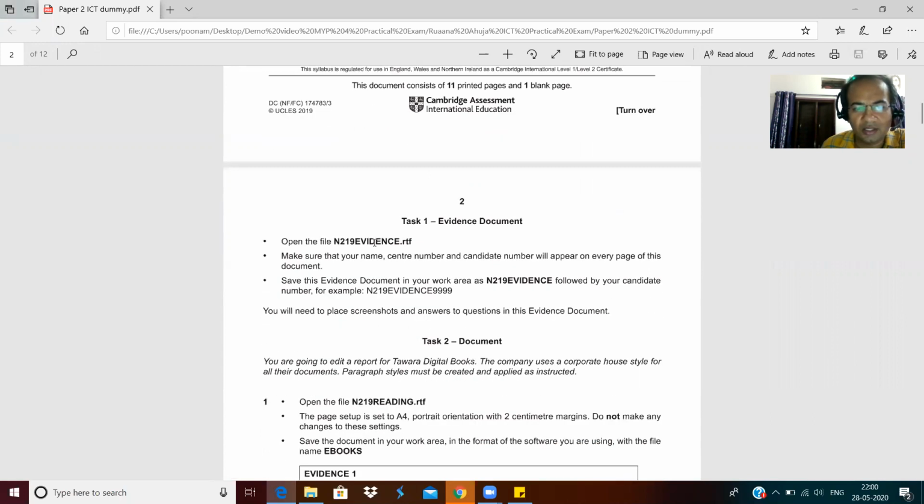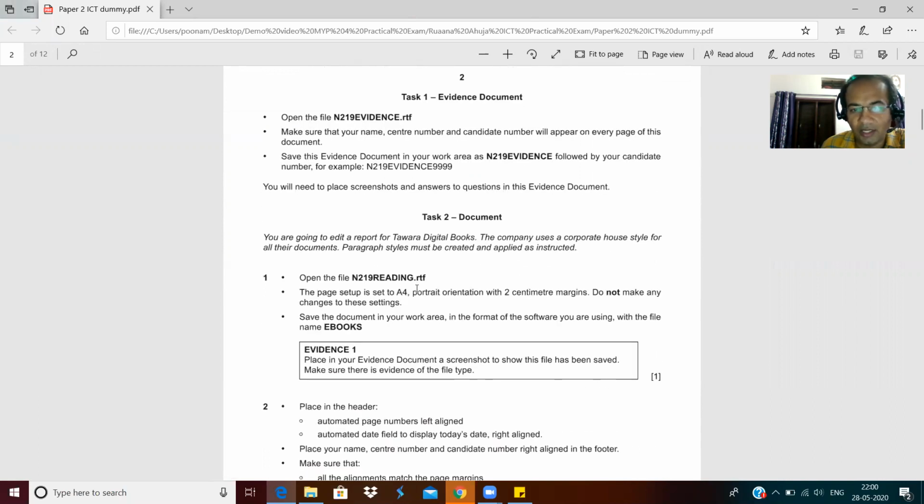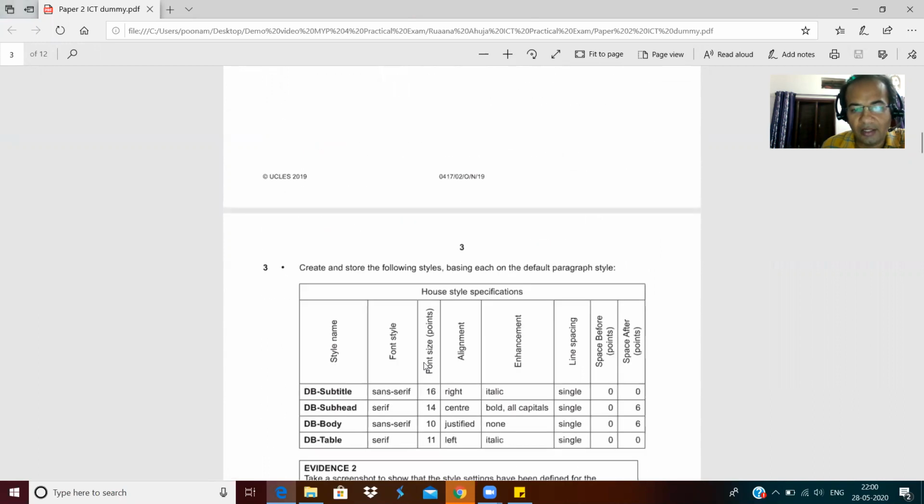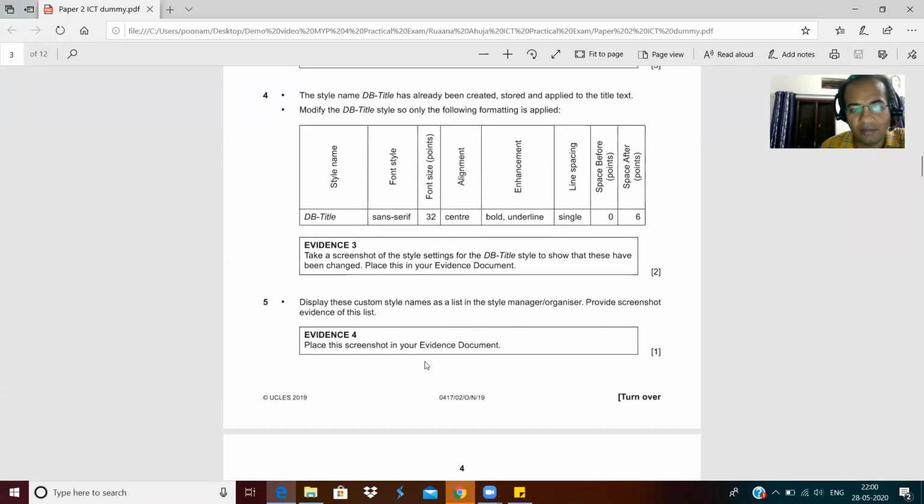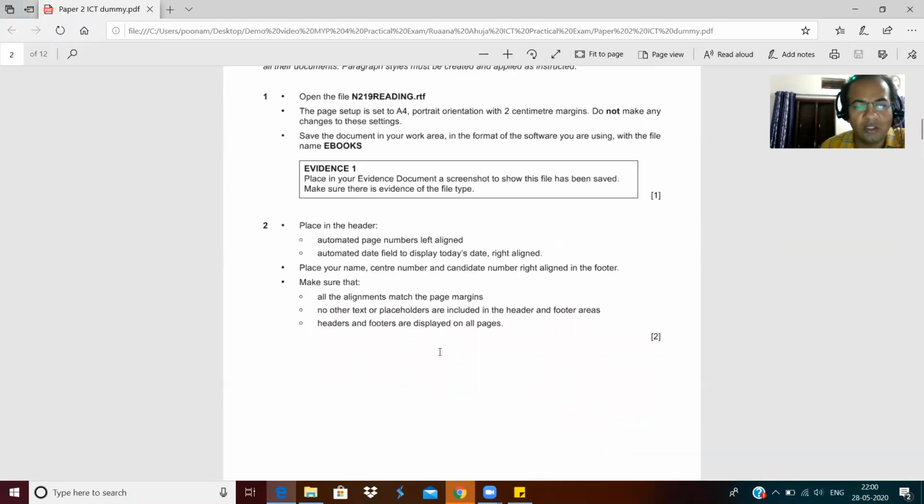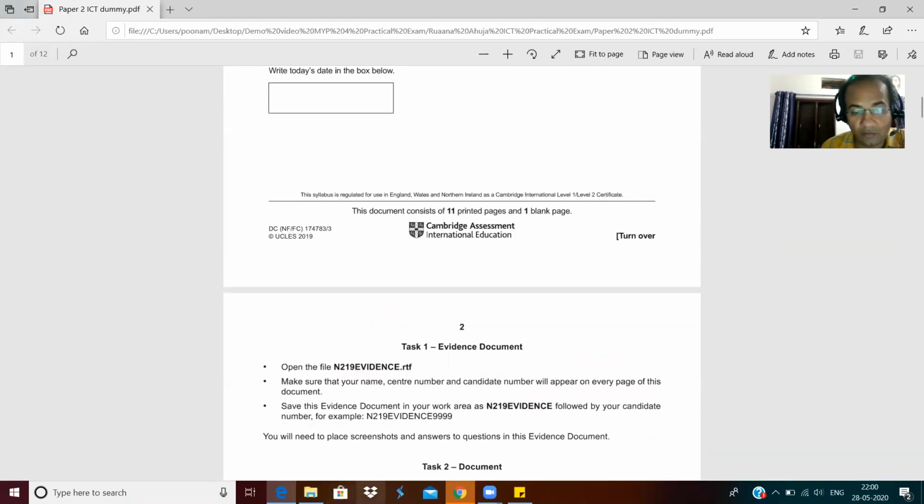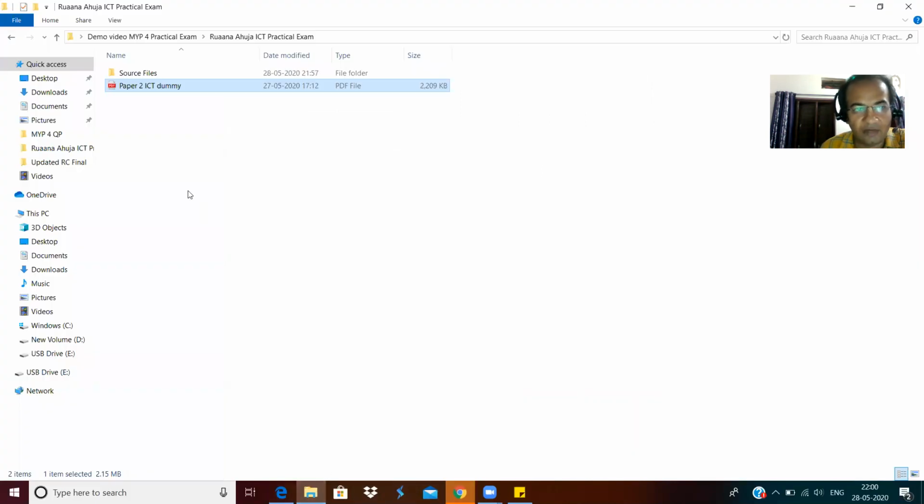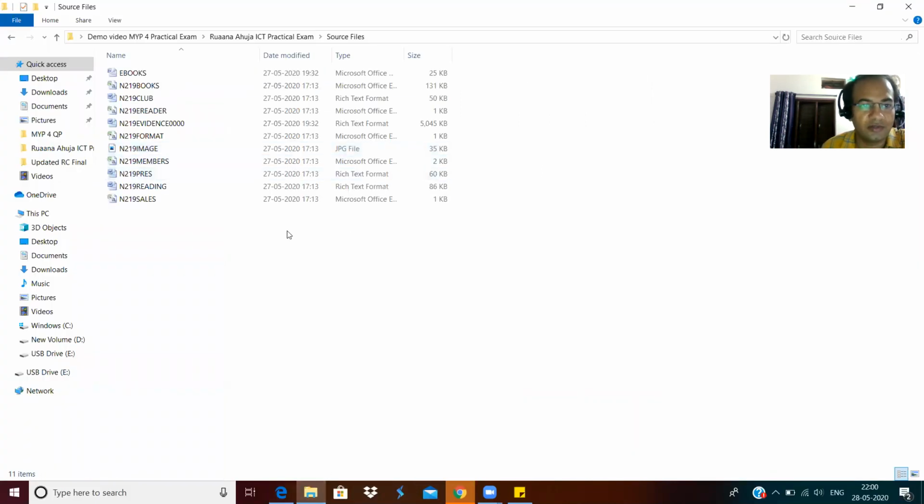See here in bold, these files are mentioned, like N219 evidence, N219 reading, and different files they will be talking about, right? Like this N219 reader.csv. You don't need to worry at all. These files are all available in the source files. All the files mentioned in that question paper will be available here. You don't need to create a single file. Every file will be there for you.